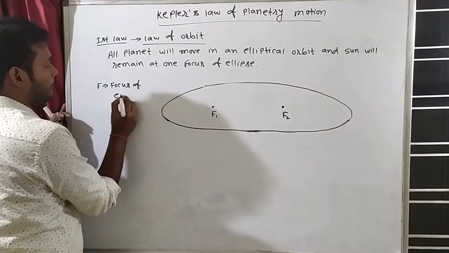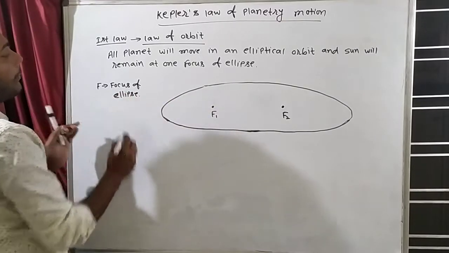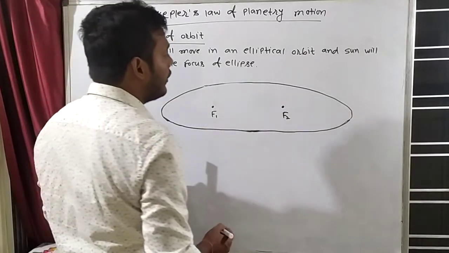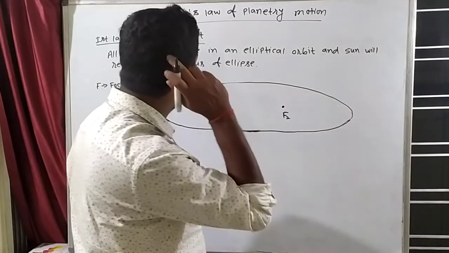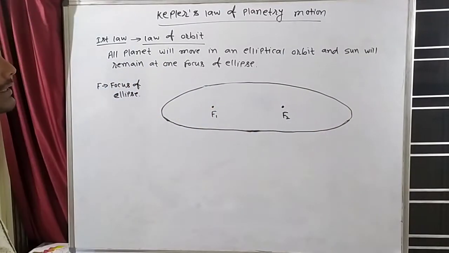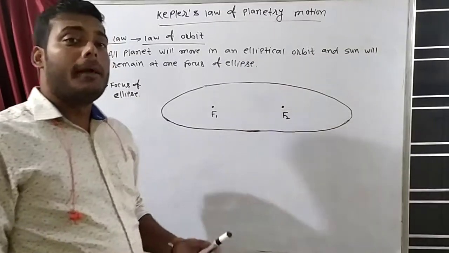If you have mathematics now, then you will understand. The mathematics teacher will explain all the things. Clear? So there will be two focus of an ellipse and this type of path is known as elliptical path. In this type of path you can see how we will make this path.